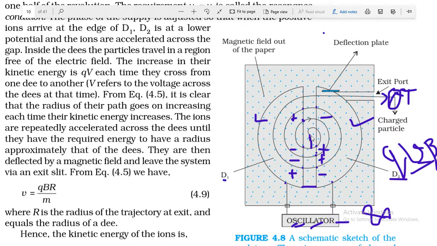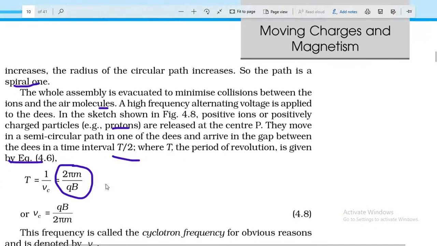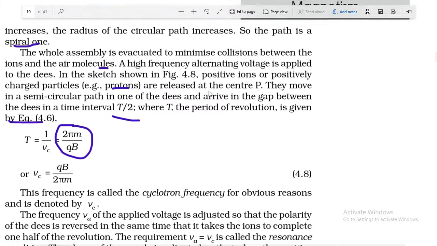So in one complete revolution it will be accelerated 2 times. You can see here, if it completes one revolution it crosses the gap twice, okay. So this is written here, you can see here in this part.